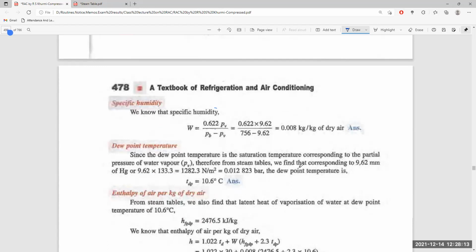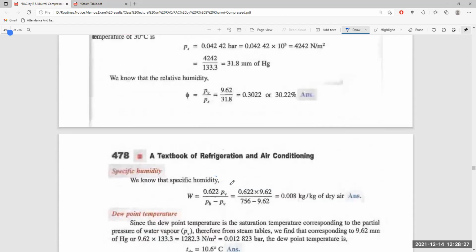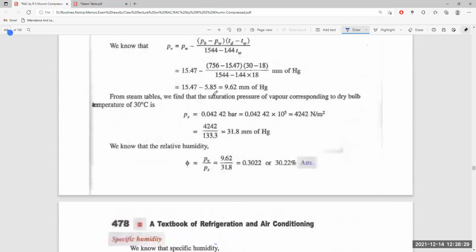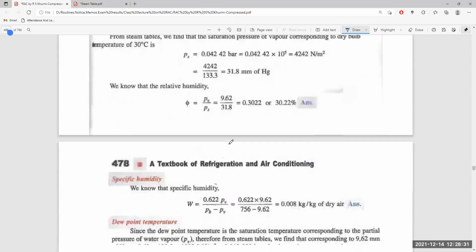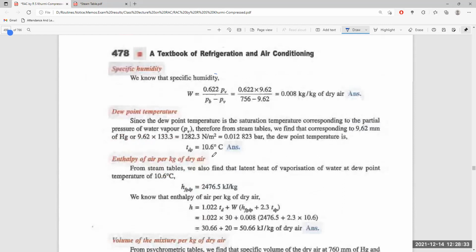So corresponding to 9.62 millimeter of Hg, from the steam table, we'll get 10.6 degrees centigrade.